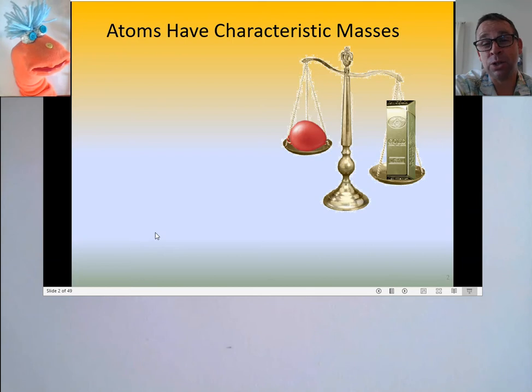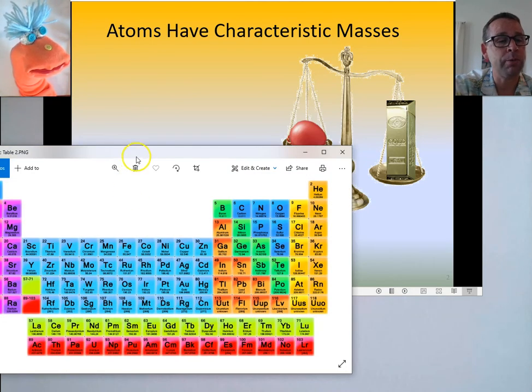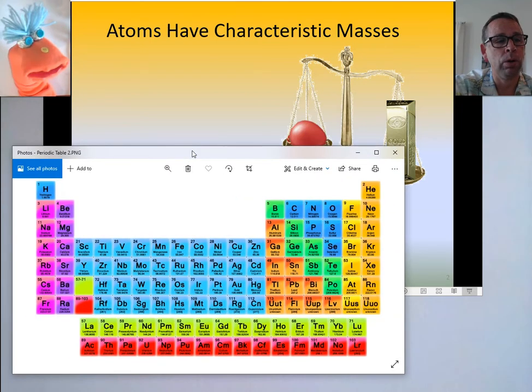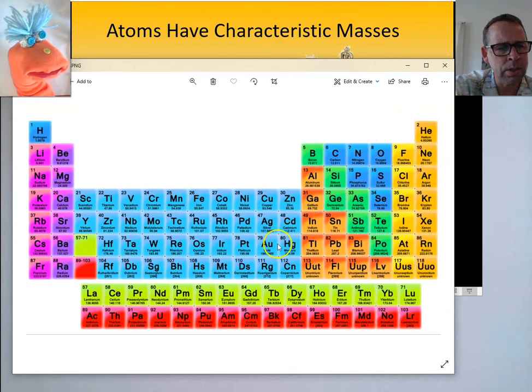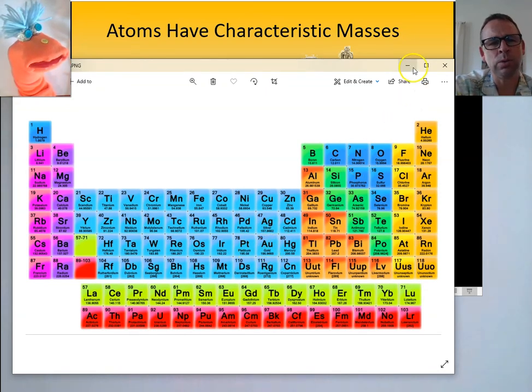So another bad way to say the joke that wouldn't be correct is what weighs more, an atom of gold or an atom of helium? Because we already know this, right? What weighs more, an atom of gold or an atom of helium? Well, you said that the bottom number on the periodic table is the mass, right? That's right. So helium here, 4. Gold, where's gold at? 197. Is that, no. Silver is 197. What does that say down there? Gold is 197. Silver is 107. So 197 for gold, all right?